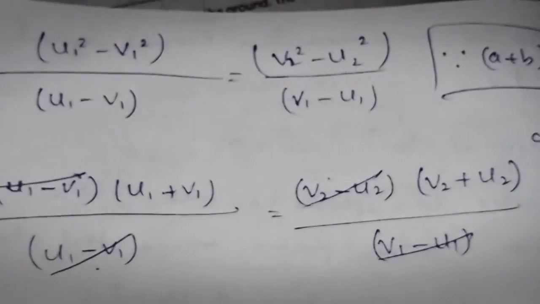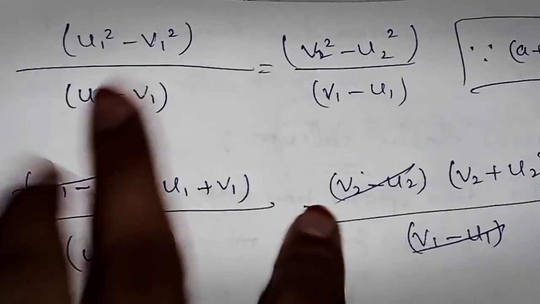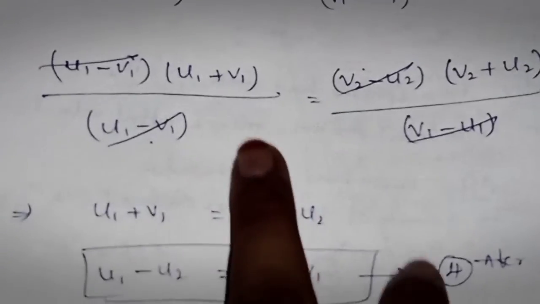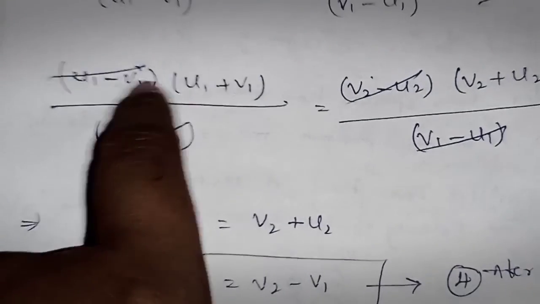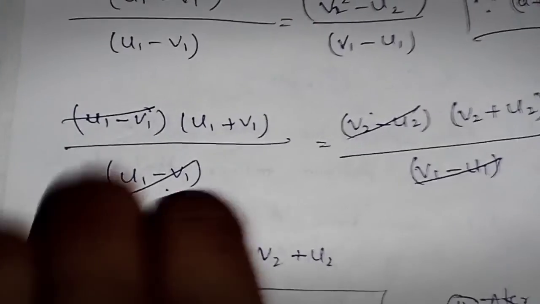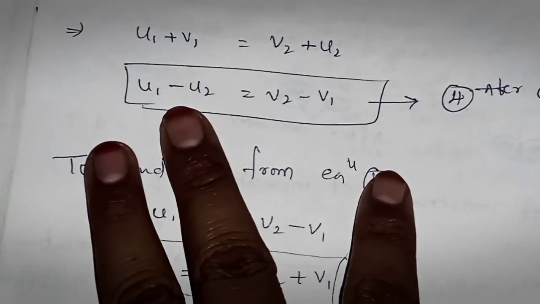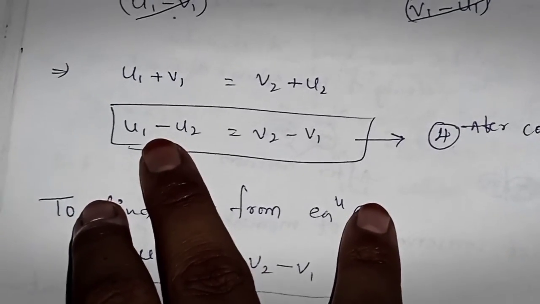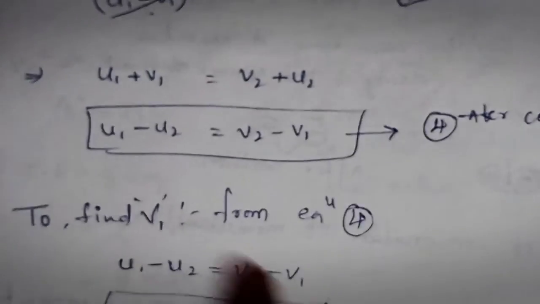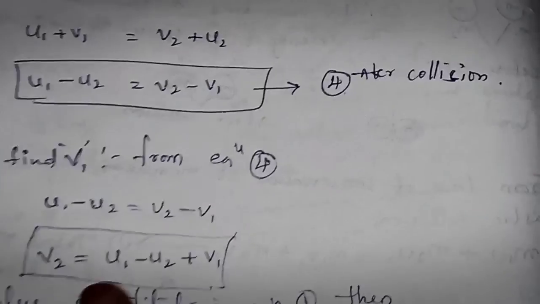Like a square minus b square, we can write it as a plus b into a minus b with the mathematical expressions. Here u1 minus v1 in the numerator and denominator are the same, so they cancel. So equation 4 is obtained. By calculating the initial and final velocities of mass 2 and mass 1, I get this equation: u1 minus u2 equals v2 minus v1 after collision.